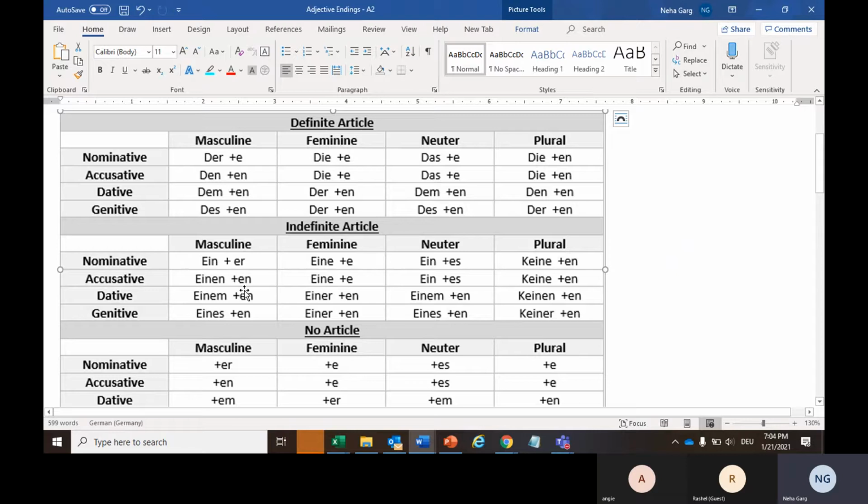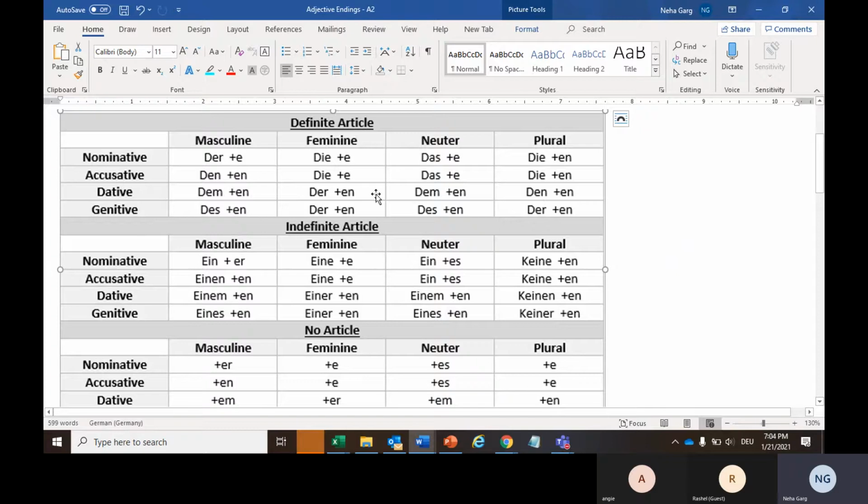Now, these adjective endings will obviously differ for masculine, feminine, neutral, and plural, because these are the four genders we have, and they also change as per nominative, accusative, dative, and genitive.